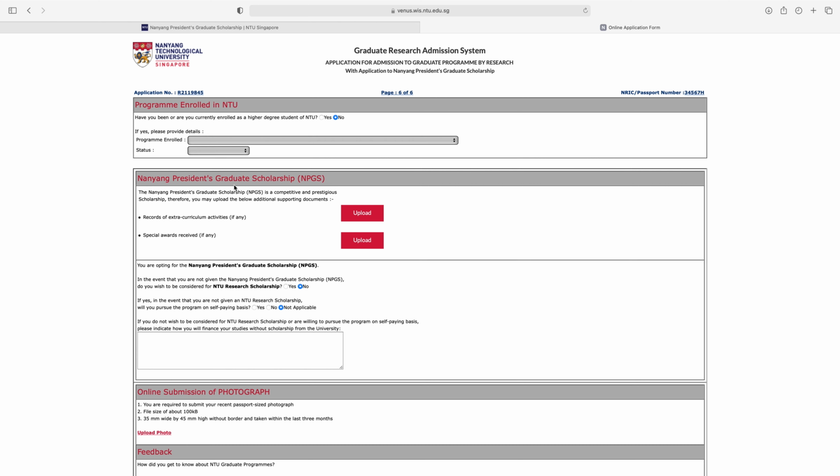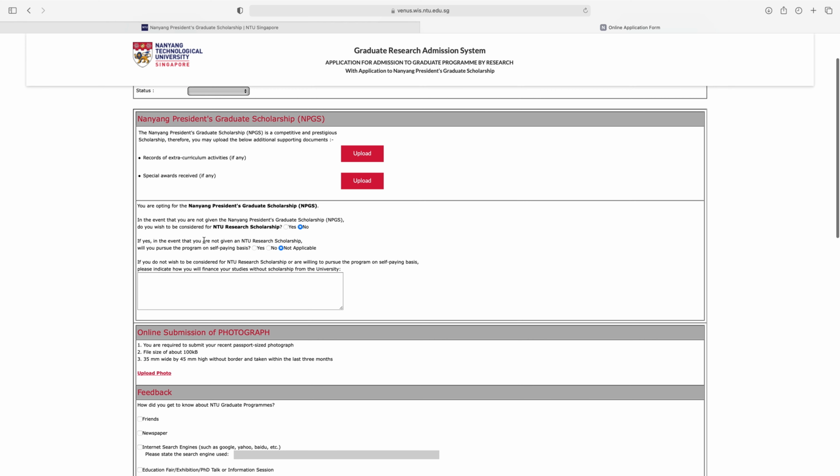Nanyang President's Graduate Scholarship. The Nanyang President Graduate Scholarship is a competitive and prestigious scholarship. Therefore, you may upload the below additional supporting documents. So if you have any record of extracurricular activities, then upload the proof. If you have any special awards received, then upload the proof of your awards. You are opting for the Nanyang President Graduate Scholarship.